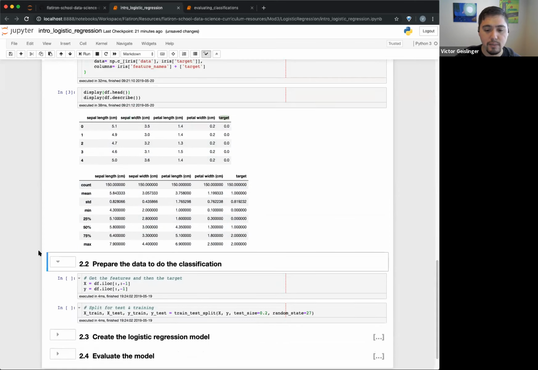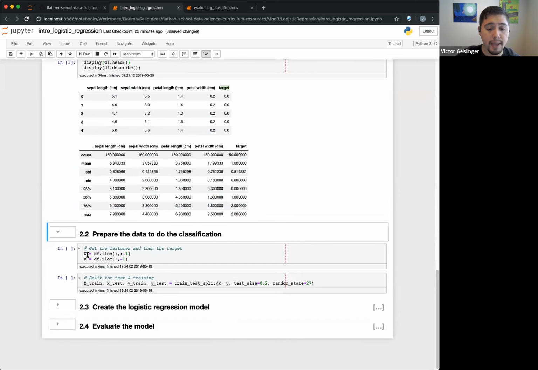Okay. So the next thing we have to do is actually get my X, which is all of my features. In this case, I can use all of these features since they're all just numeric values. They're not categorical in any way. We can do things with categorical for logistic regression, but right now we're just going to stick with numeric. So thankfully everything's numeric, so we're just getting everything. And then of course we have the target right here. So again, just slicing that so I can get it nice and easy.